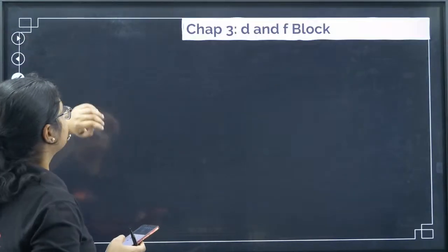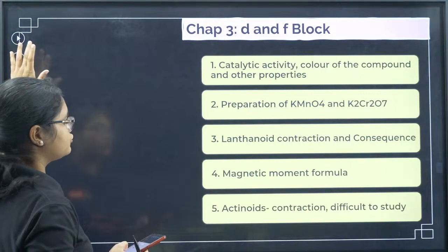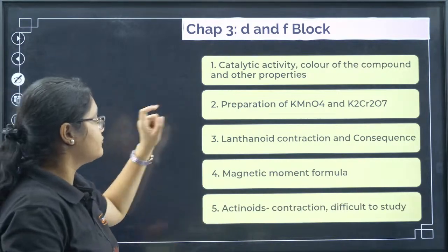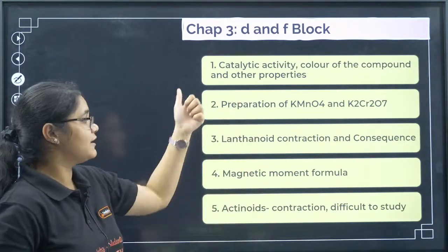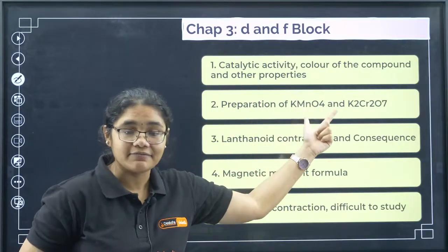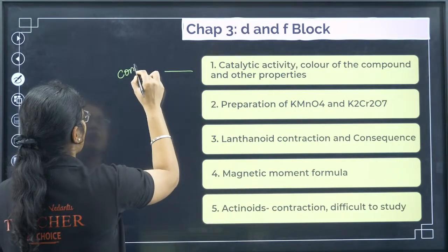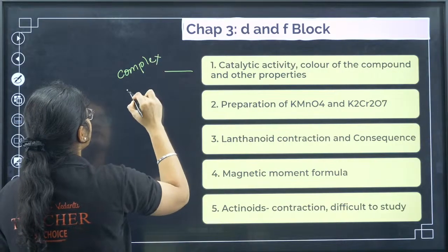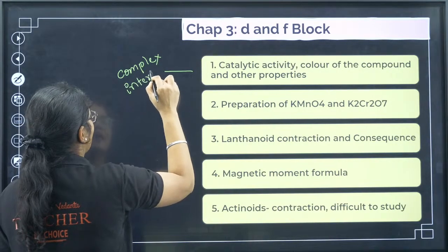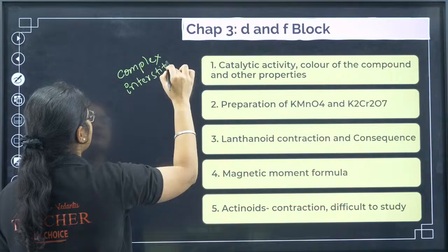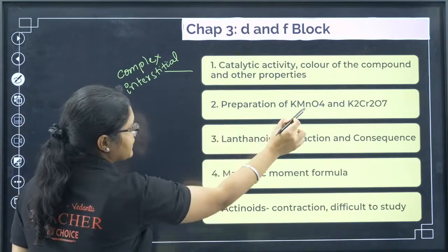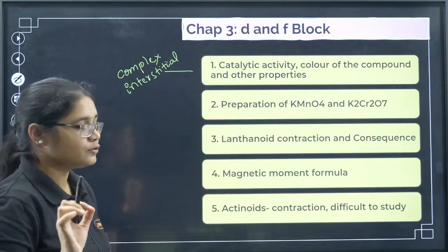Let's move to the most important topics that you should revise from this chapter. The first is why transition elements have catalytic property, why they have colored compounds, and most important, why they form complex compounds, why they form interstitial compounds and their properties. These are very, very important questions. Next, preparation of KMnO4 and K2Cr2O7.